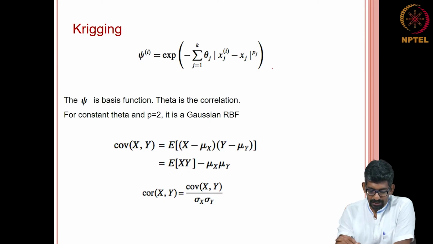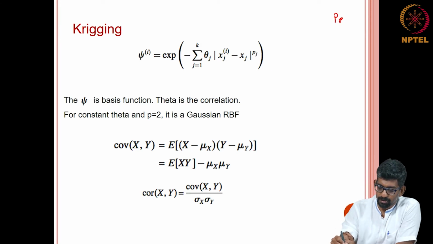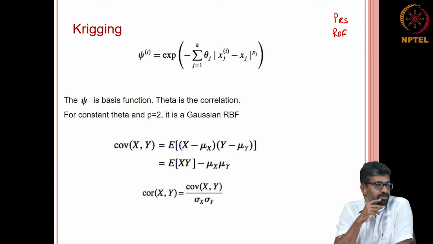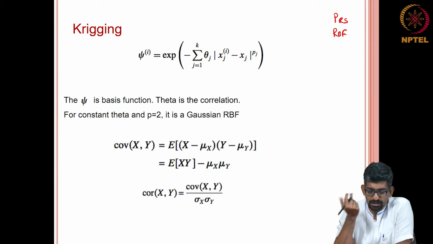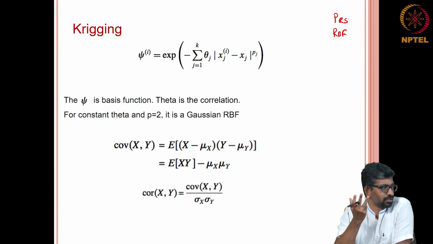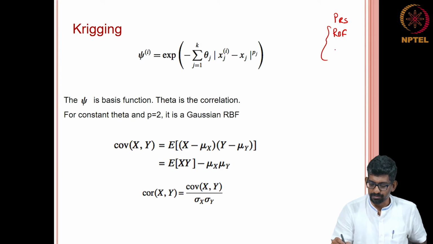So, the next meta model that we wanted to discuss is kriging. So far we have talked about polynomial response surface, we have talked about radial basis function. Usually radial basis function is also very analogous to neural network. If you know what a neural network is, the basic radial basis function equation that I showed you is nothing but a neural network with one layer of neurons, that is all. It is the same idea, and these are all called learning algorithms.